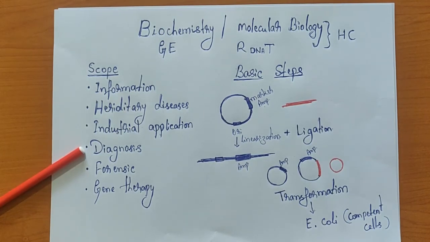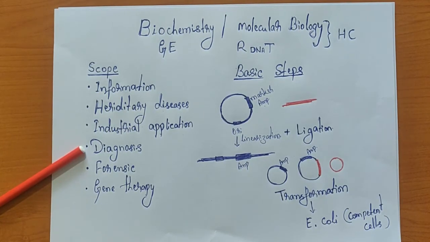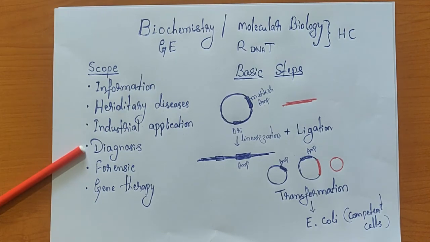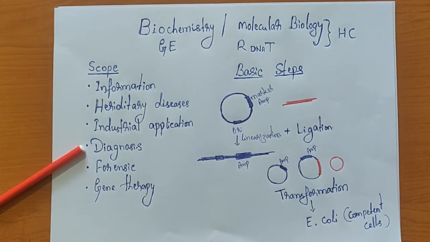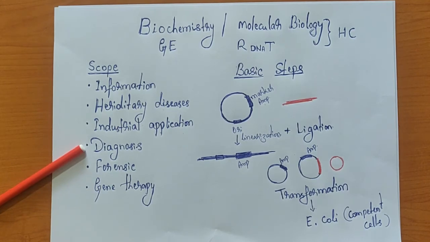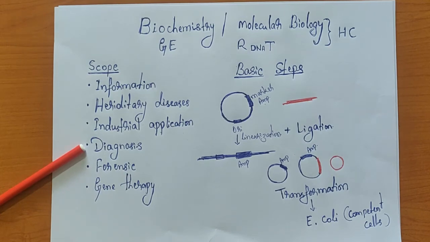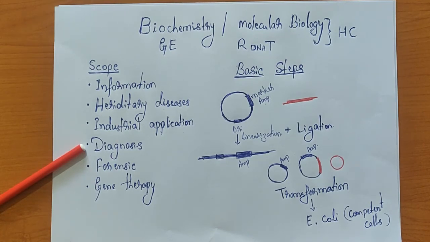In the case of a corona, it is a new virus, and immediately, before trying to understand anything, they can completely sequence the RNA. I think the sequencing technology has extensively improved. So now if there is a new virus, within a week we can completely sequence the nucleic acid. The sequence analysis can be easily done. So from that, using bioinformatics, we can try to understand which one is a gene and what kind of protein it codes for. We can deduce the information.